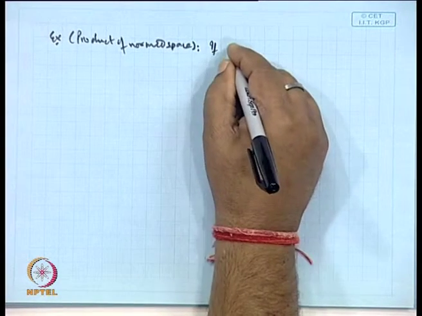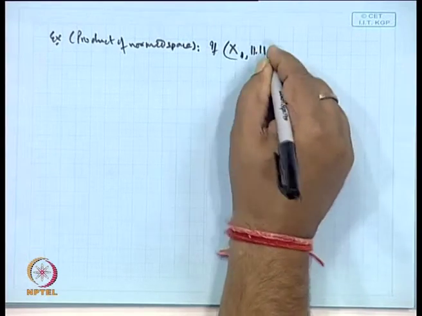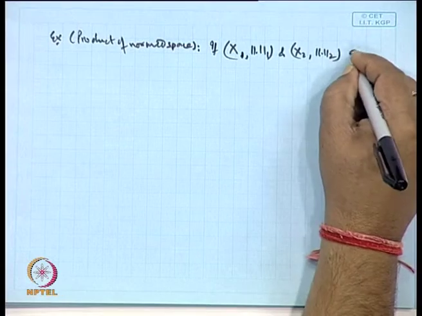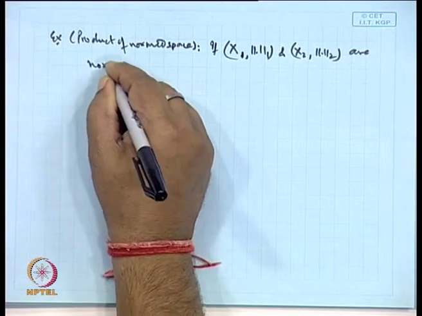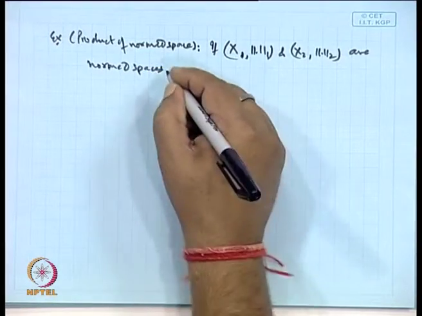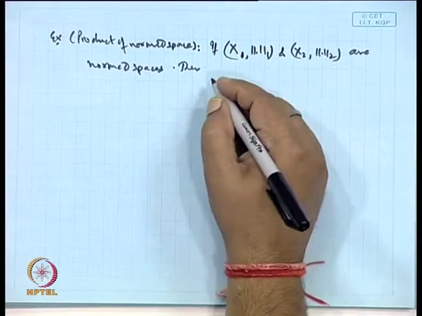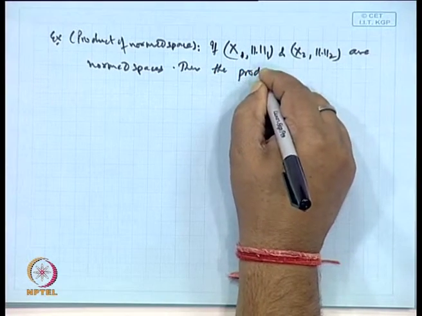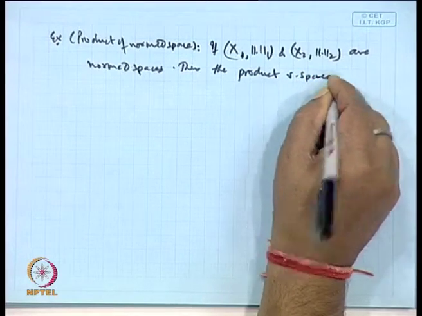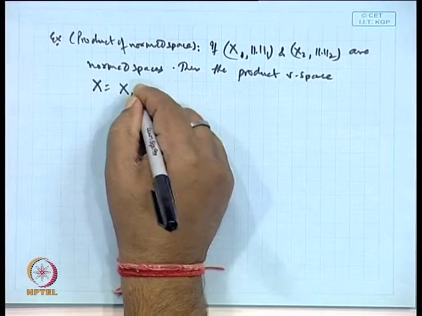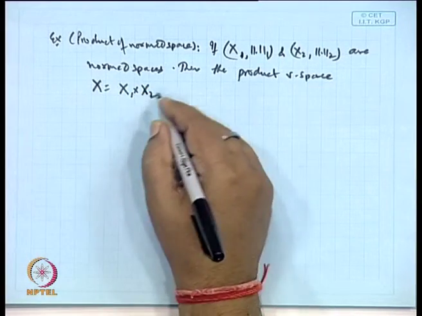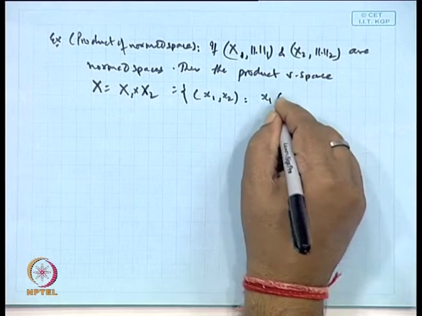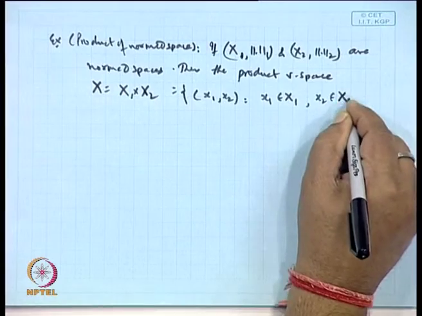If X 1 with norm 1 and X 2 with norm 2 are two norm spaces, then the product vector space X, which is X 1 cross X 2, means every element of this will be an ordered pair of the type x 1 comma x 2, where x 1 belongs to capital X 1 and x 2 belongs to capital X 2.